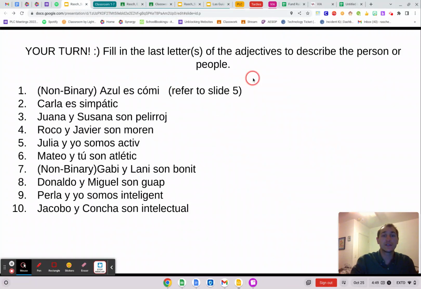All right. This is what you're finally going to do. You're going to fill in the last letter or letters. And notice there are a couple of non-binaries in here. You need to end the sentences with what goes at the end of the sentence, el periodo, or the punto. Make sure you're paying attention to how many subjects there are. So if it says Juana y Sara, you have two subjects, which means that this thing needs to be plural. Rocco y Javier, two subjects, needs to be plural. Juan, Julia y yo, plural. Carla es just one subject.